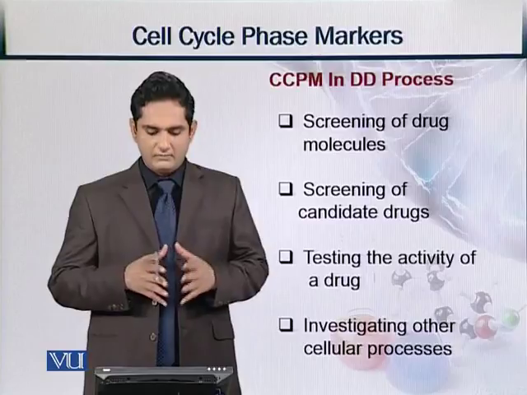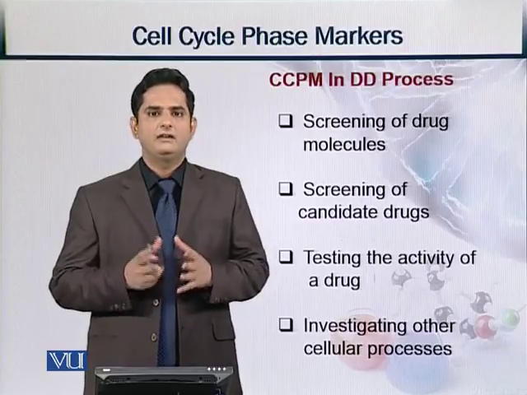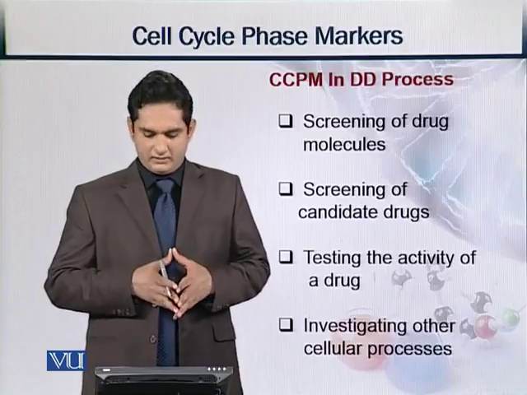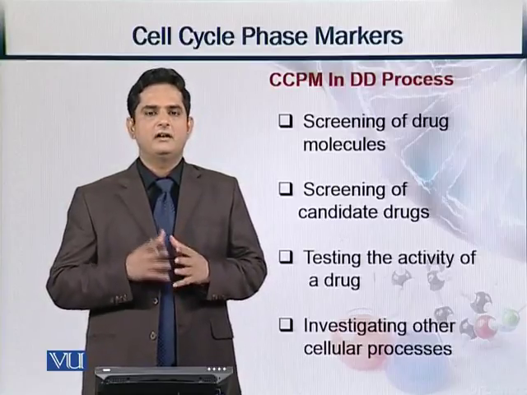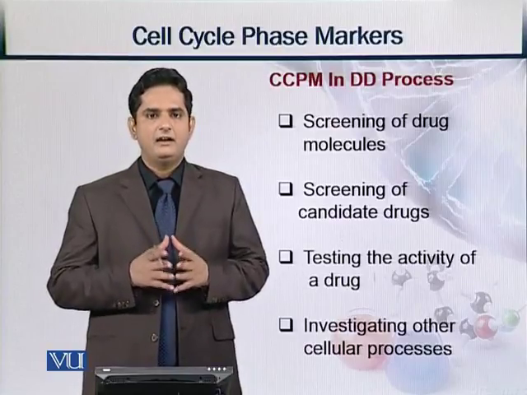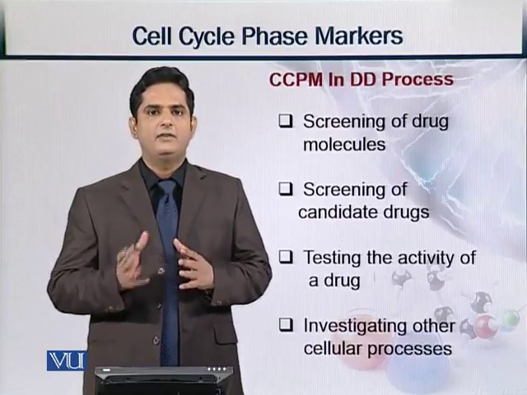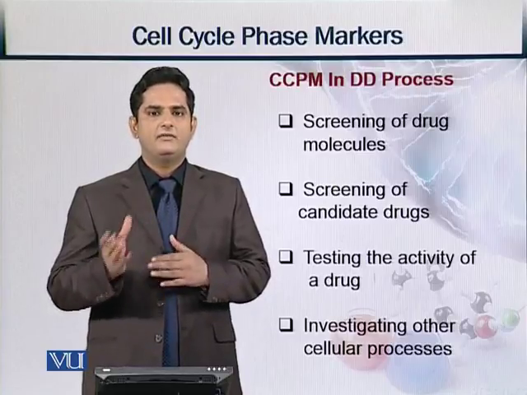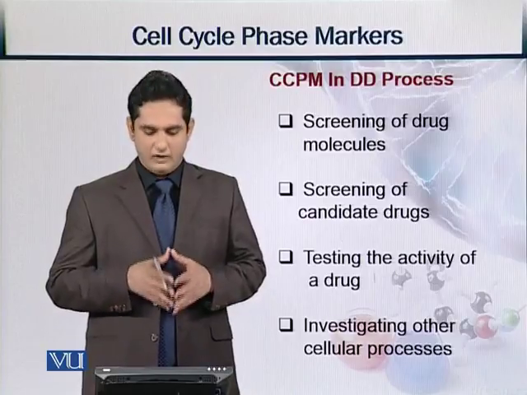They can be used for screening different drug molecules, which can be used for target discovery or as candidate drug molecules. Then they can help in testing the activity of different drugs and finding out the best drug among the different candidate drug molecules.